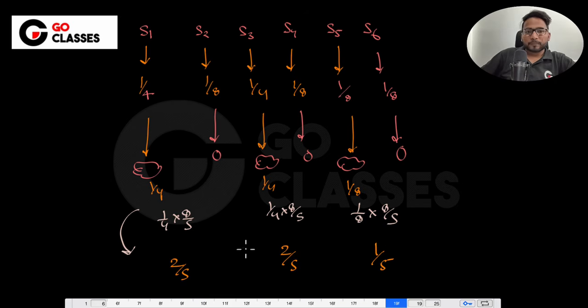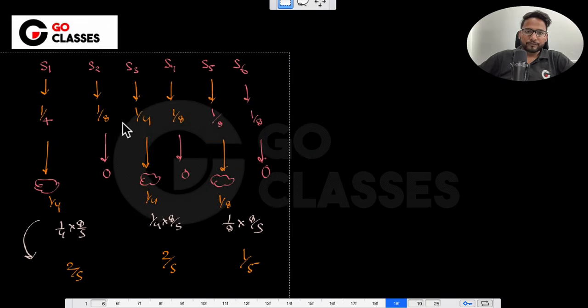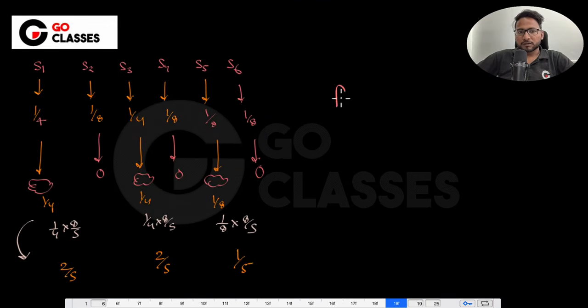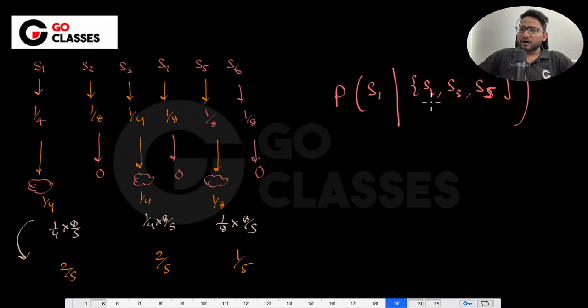Now you will say the probability that S1 has occurred, given that S2. Okay, so if someone asks you what is the probability, now you know the answer, right? If someone asks you what is the probability that S1 has occurred, given that S1, S3 and S5 have occurred, which means someone gave you the hint that these 3 have occurred, then what is the probability that out of these 3 S1 has occurred? Then you will say that 2 by 5 is the probability.